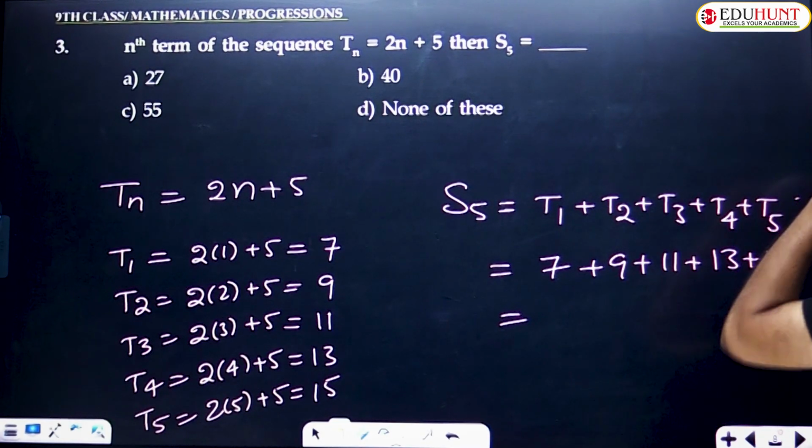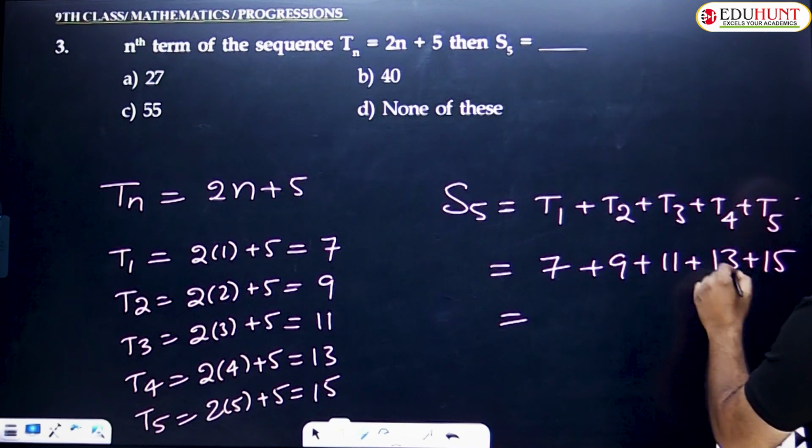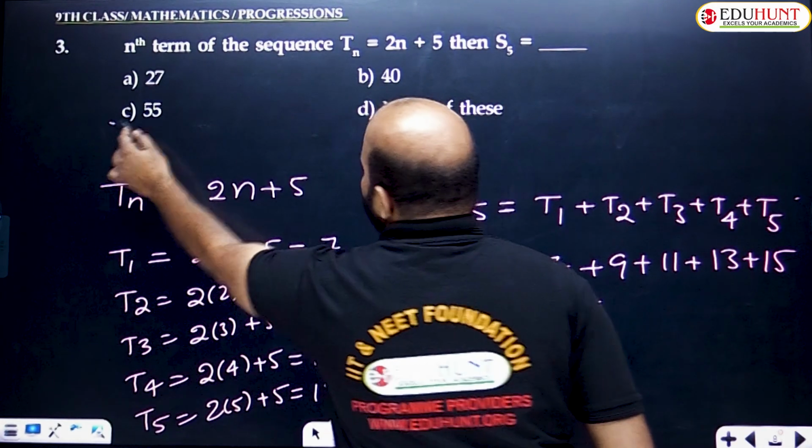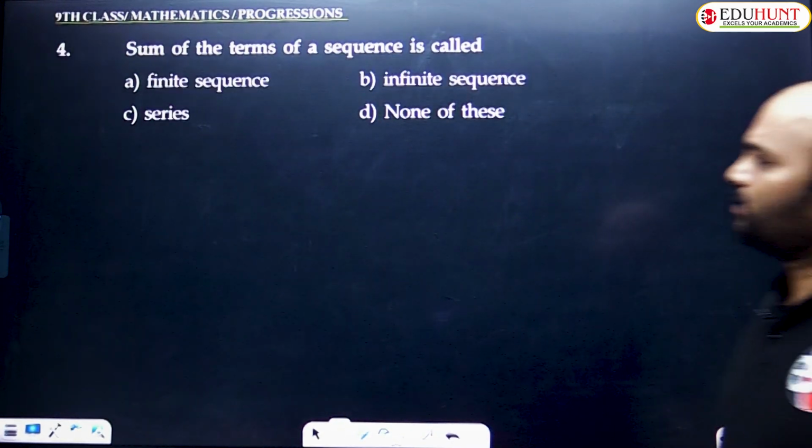7 plus 9 is 16, 16 plus 11 is 27, plus these 28, total 55. So which option is the right answer? Option C is the right answer. Am I clear? So let's go to question number 4.